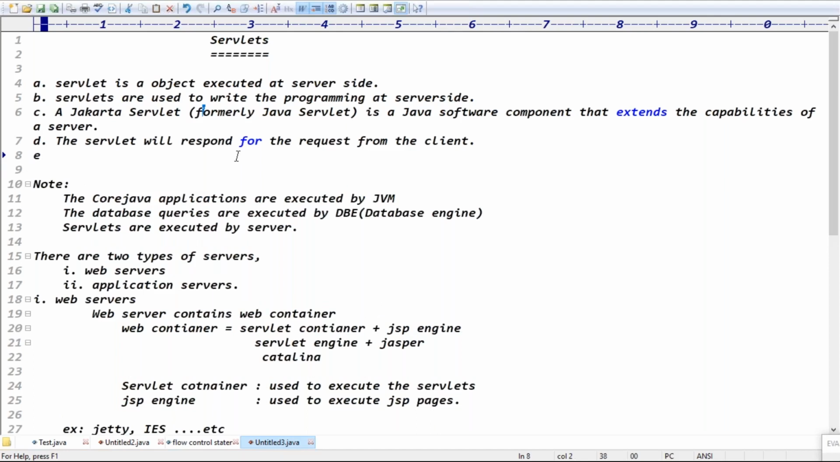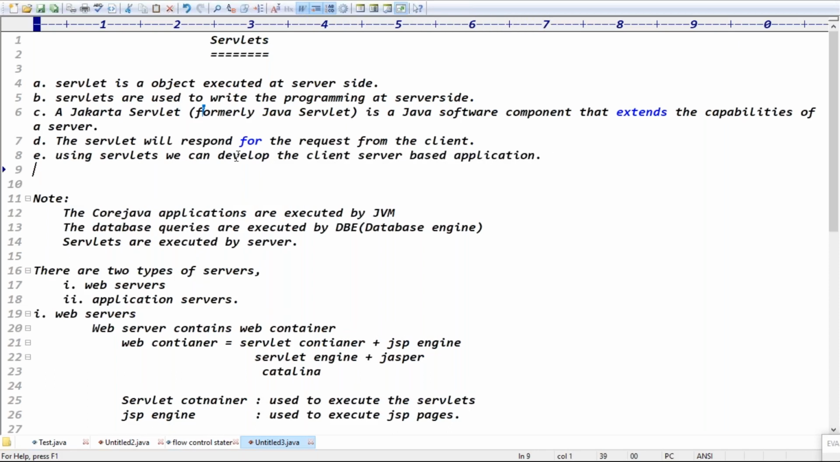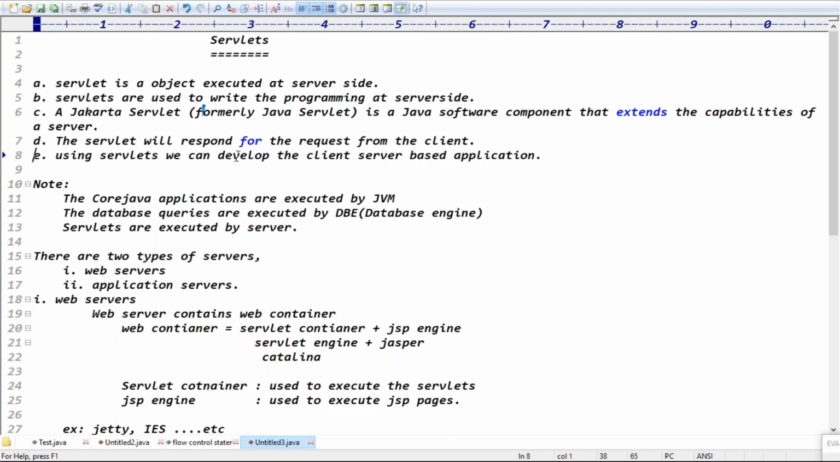Yeah, I can write one more point. Using servlets, you can design a client server application, right? Guys, using servlets, you can develop the client server based application, right? Using servlets only you can develop the client server based application. Yeah, that's the first point, guys.